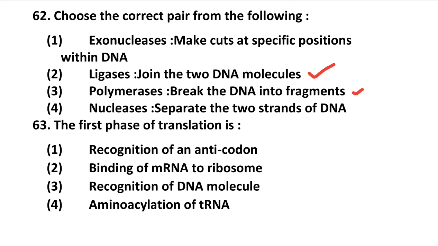Then fourth one, nucleases separate the two strands of DNA. Actually, the correct option is option 2, ligases join the two DNA molecules. So that is the correct pair. So others are wrong pairs: 1, 3, 4. So these are all wrong.